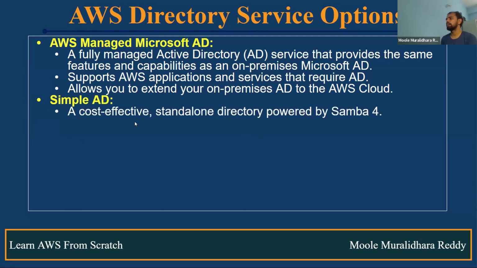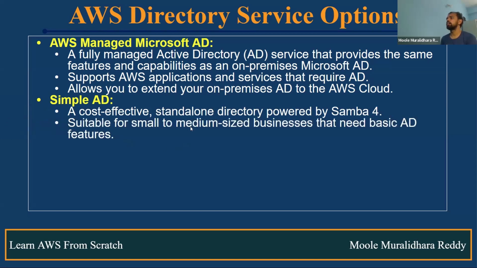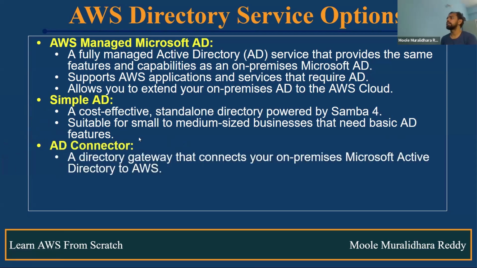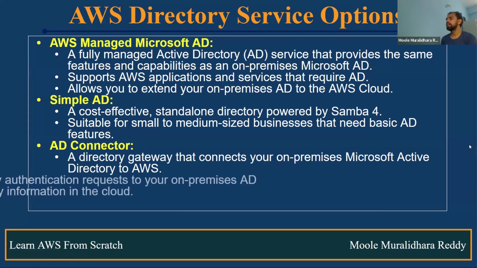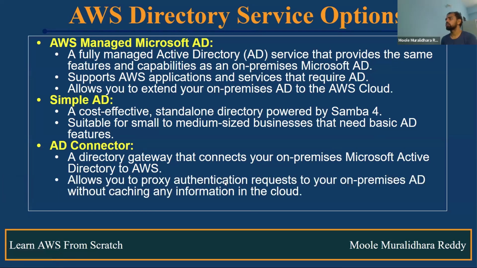Simple AD is a cost-effective, standalone directory provided by Samba 4. Usually small and medium businesses that require AD will use Simple AD, but in very rare cases. The next one is AD Connector. As I said, some organizations may have their own on-prem AD. If they want to connect the on-prem AD to AWS, they will use the AD Connector. This AD Connector allows you to proxy authentication requests to your on-prem AD.